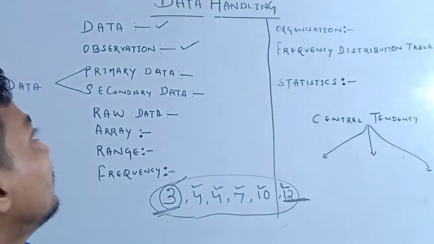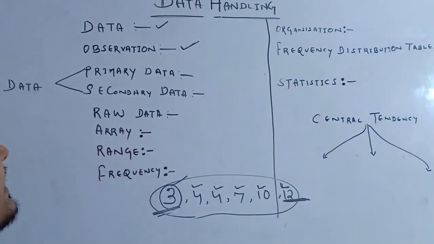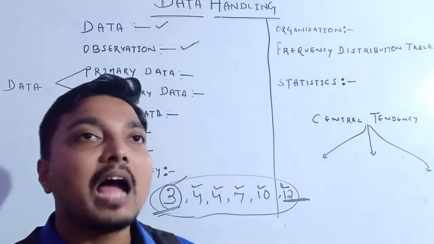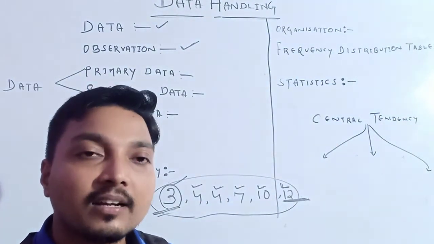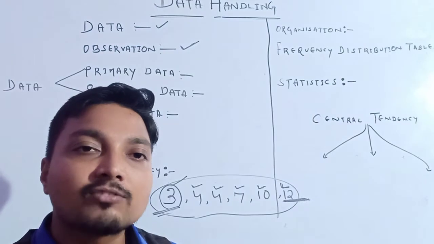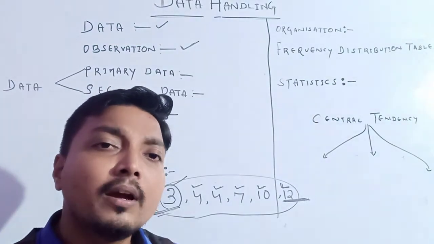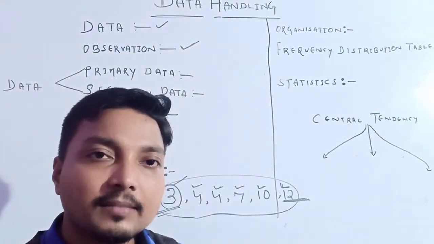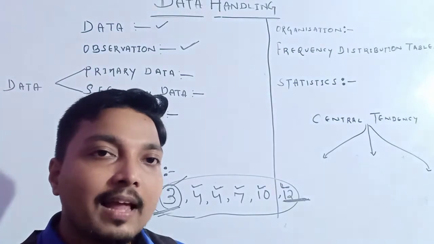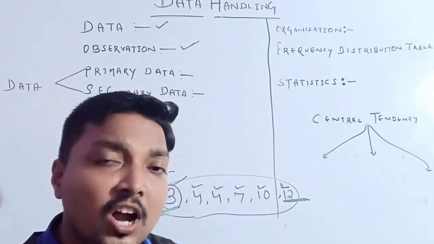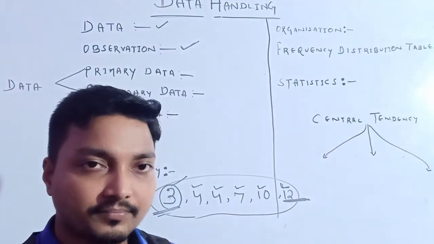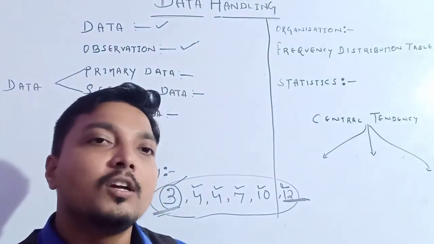Understood or not understood? Then after this, next is primary data. Remember one thing, suppose I want to do an experiment. I am interested in collecting data, getting data to obtain some information, particularly for an experiment. I am in search of data.